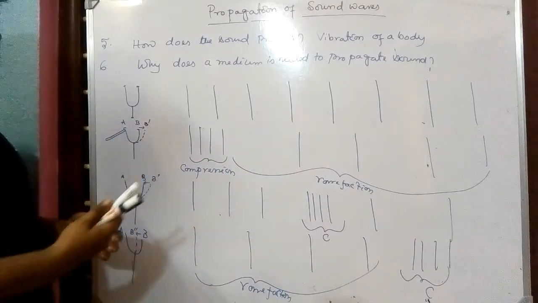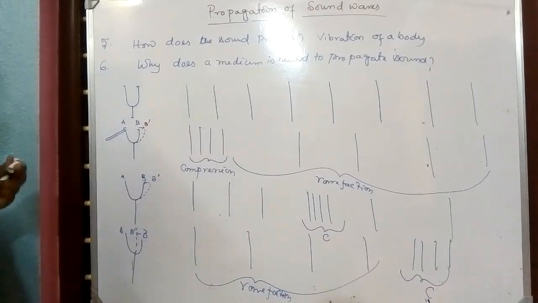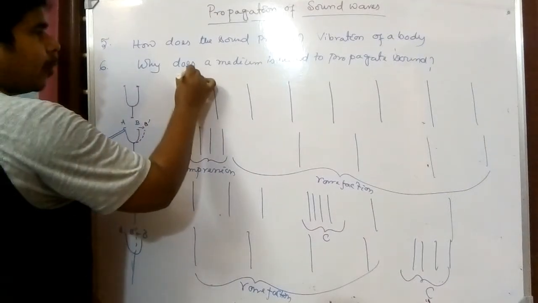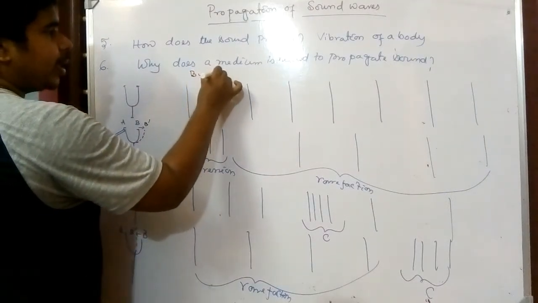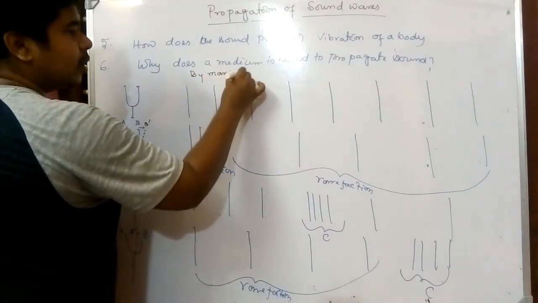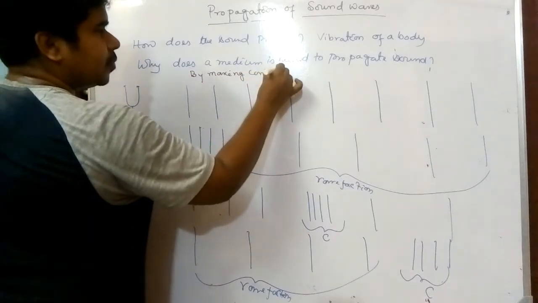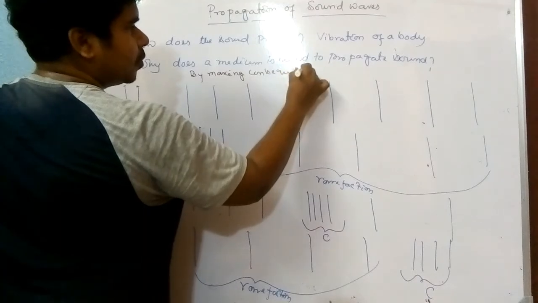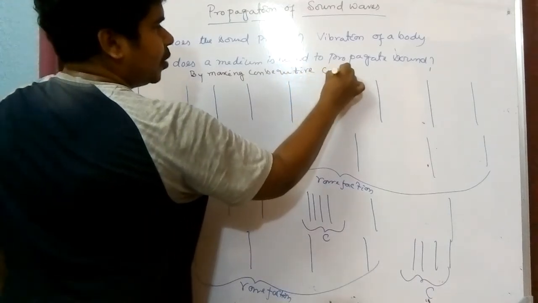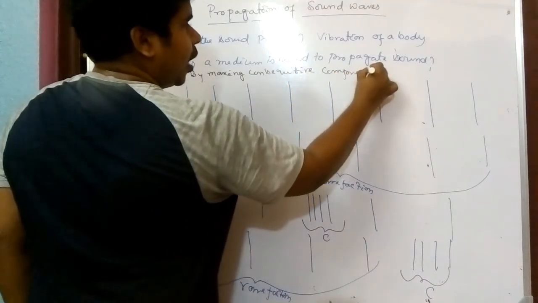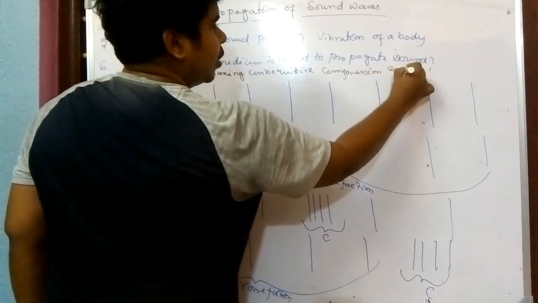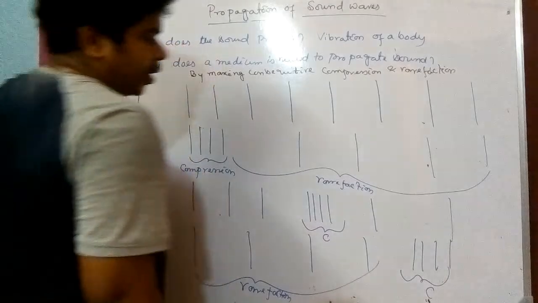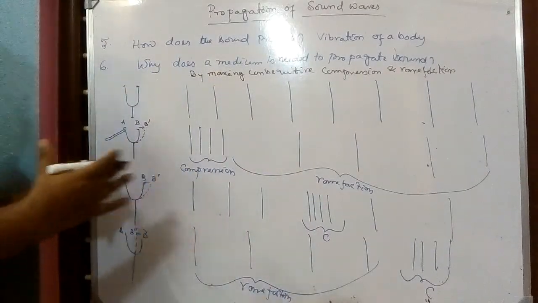So if we are asked how sound propagates through a medium, the answer will be by making consecutive compression and rarefaction.